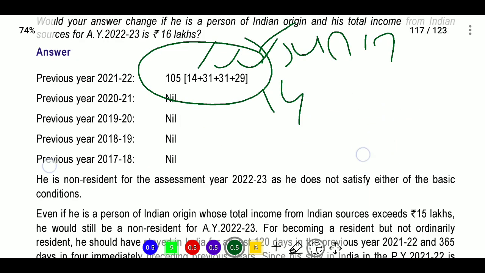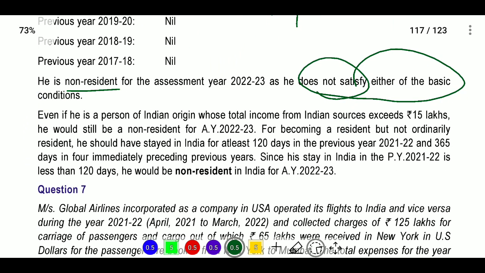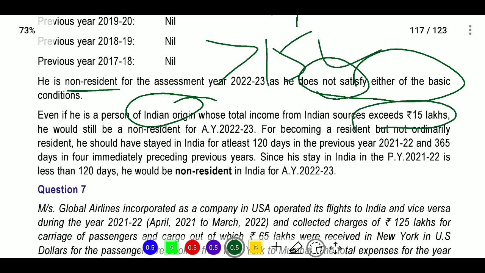If he is a non-resident and does not satisfy either of the basic conditions, then he will be treated as non-resident. And a person of Indian origin whose total income exceeds 15 lakhs would still be a non-resident for assessment year 22-23 for becoming a resident but not ordinarily resident.